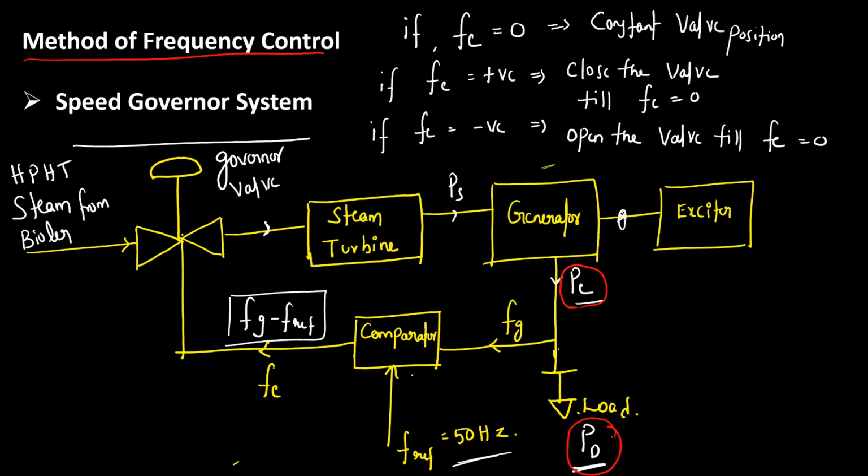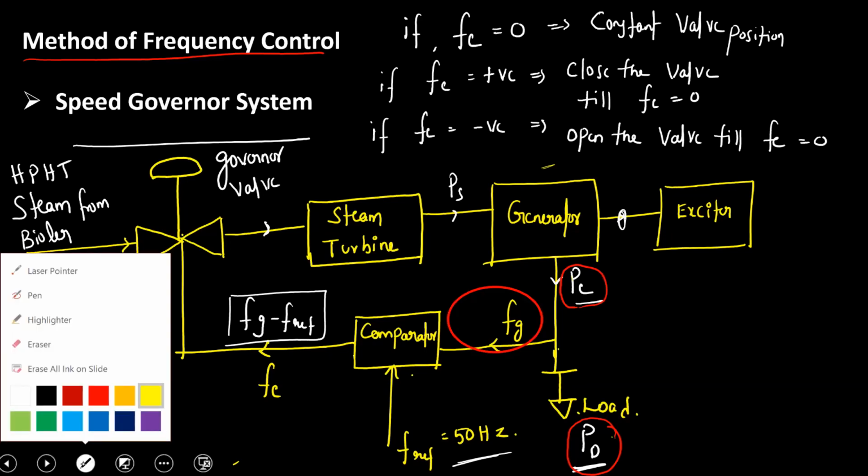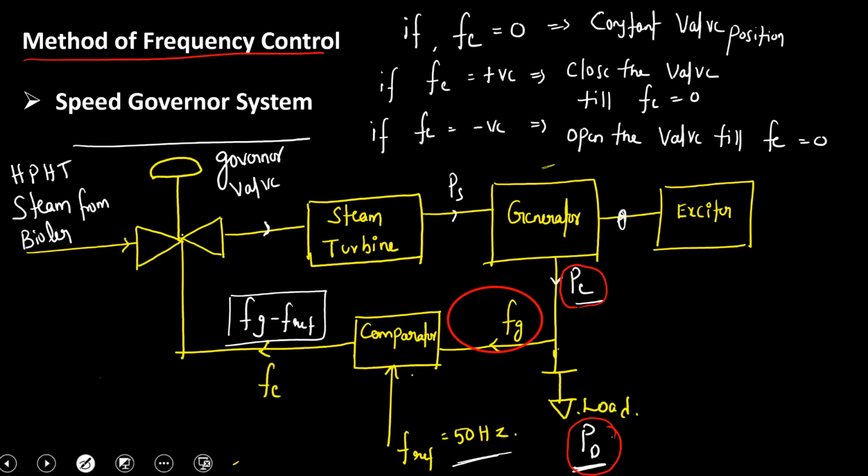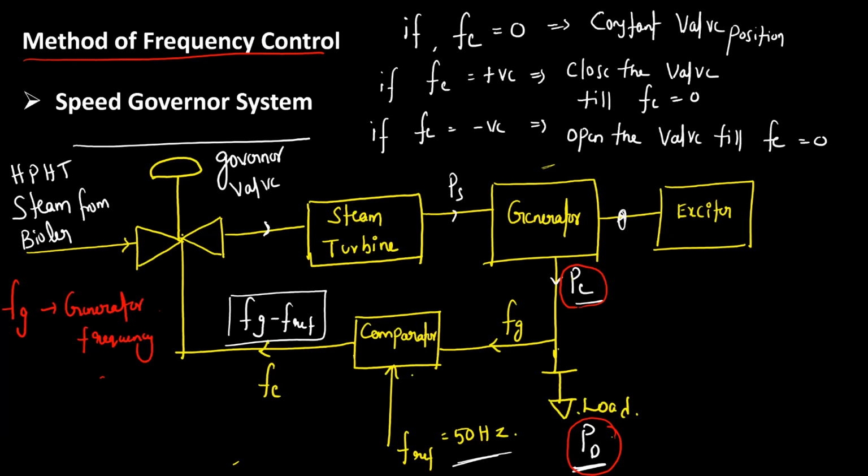Understand? So ideally it functions like this: we sense the generator frequency, Fg, the generator output frequency. F reference is 50 hertz, the reference frequency.